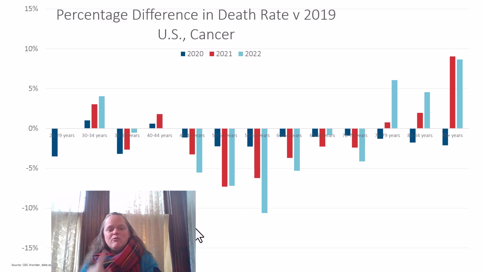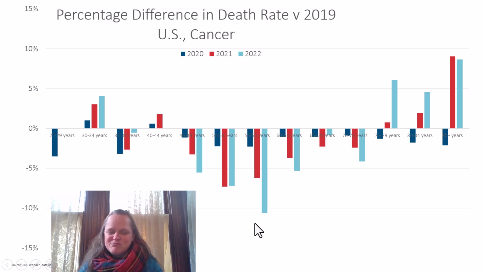Okay. Now remember that cancer death rates were generally trending down to begin with anyway. This may actually be excess mortality because it didn't go down as much as it should have. Remember, it looked like it kind of stalled out a little bit in 2021 and 2022.